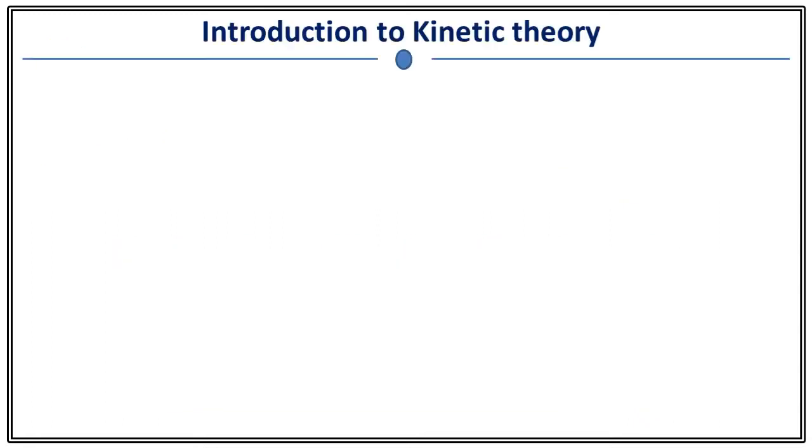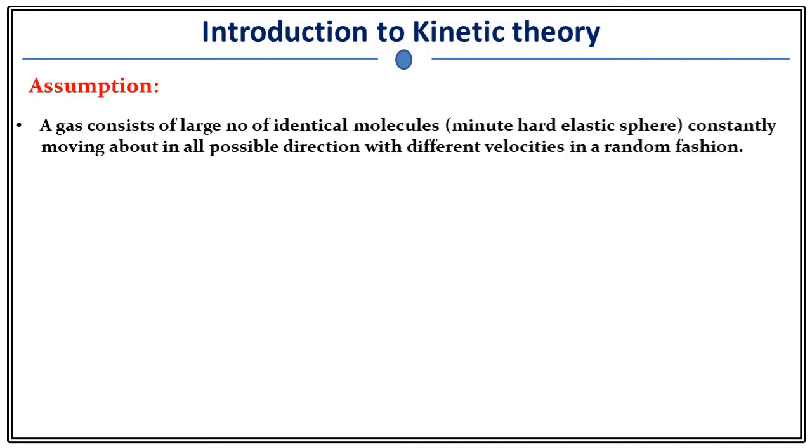Development of any theory needs certain input. Input in the sense of assumptions, hypotheses, or feedback from some experimental observation. Similarly, kinetic theory is based upon certain assumptions. And the assumptions are like this. A gas consists of a large number of identical molecules which are minute, meaning very small, hard elastic spheres, and these molecules are constantly moving about in all possible directions with different velocities in a random fashion, which means a gas molecule is moving everywhere randomly with all possible velocities which you can think of.